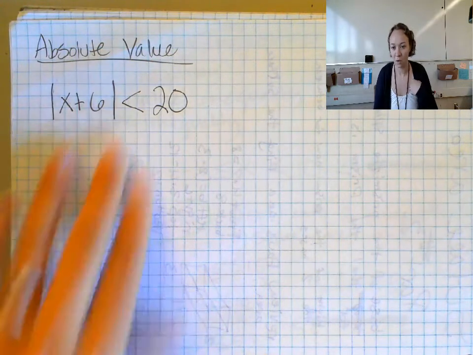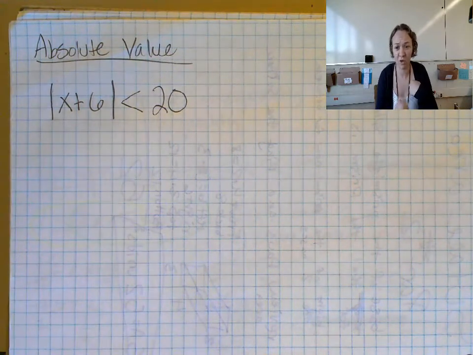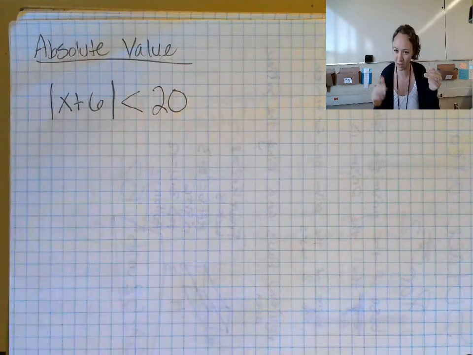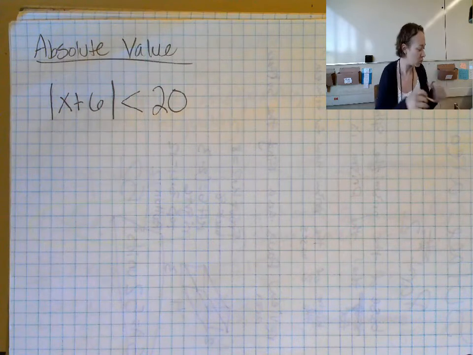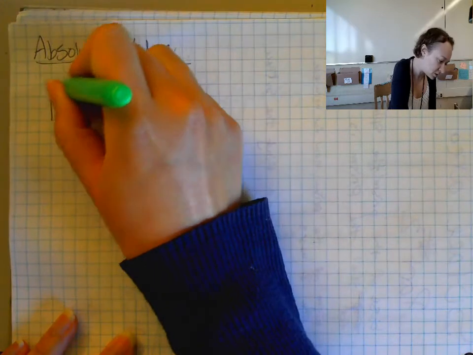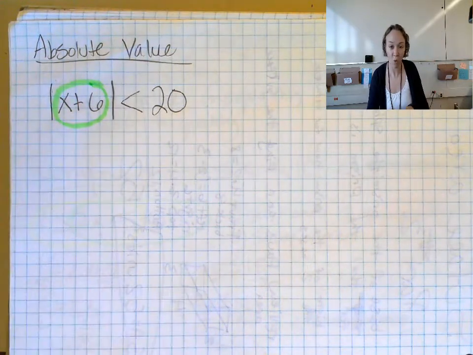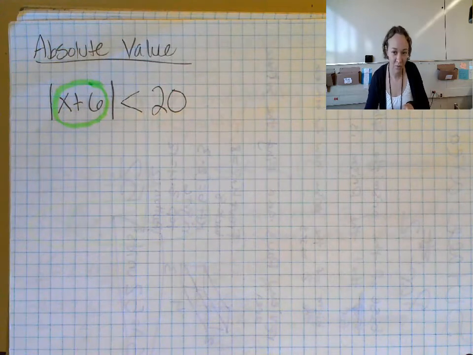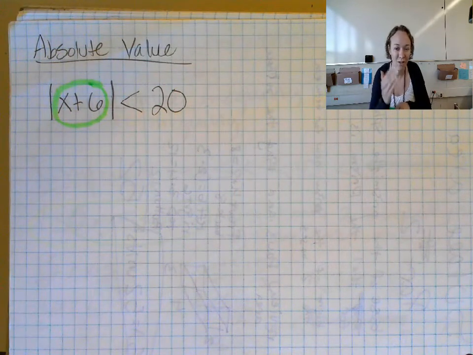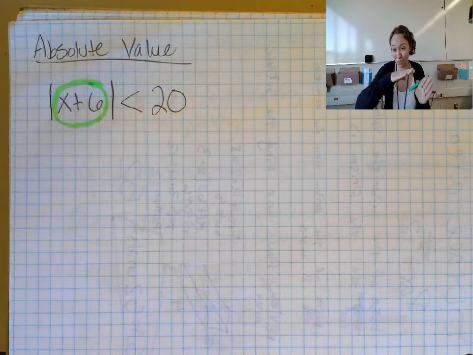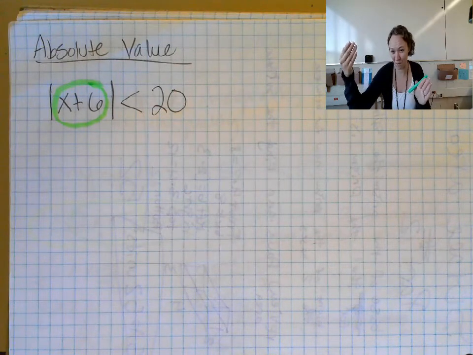Now, we very briefly covered solving absolute value equations earlier this year. We just did it with an equal sign instead of with an inequality. And what we thought about then was how if I think about this stuff in here, before I take the absolute value, it either needs to be less than 20 or it needs to be greater than negative 20.